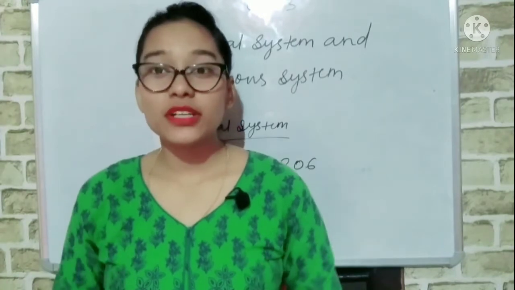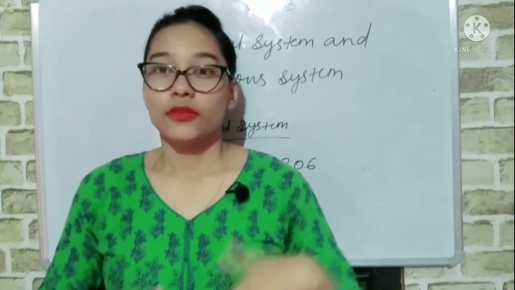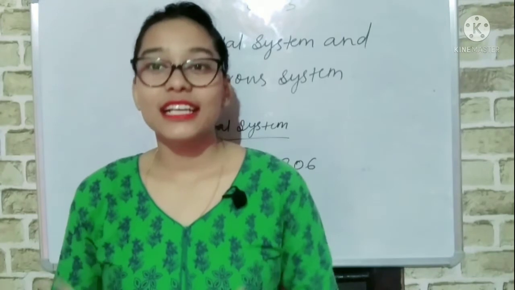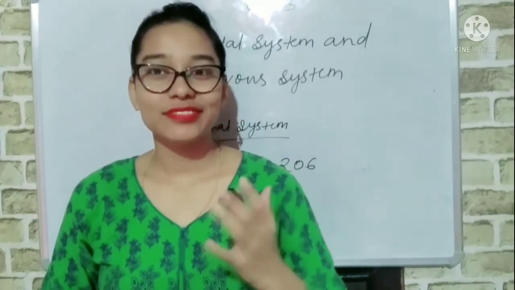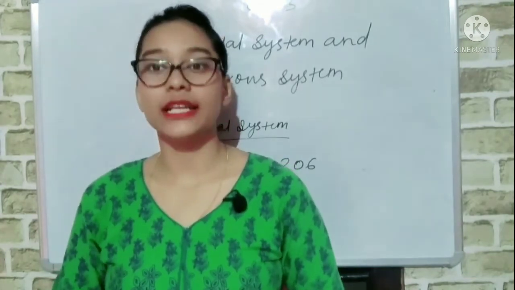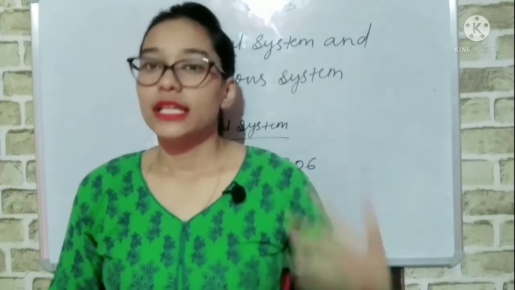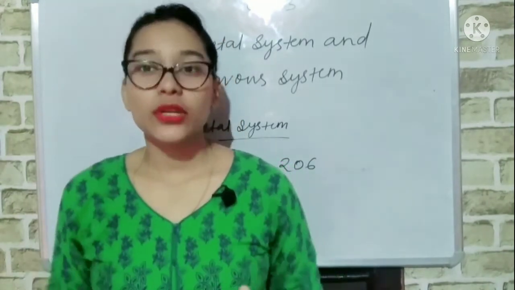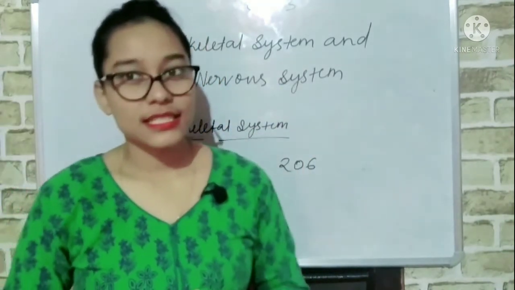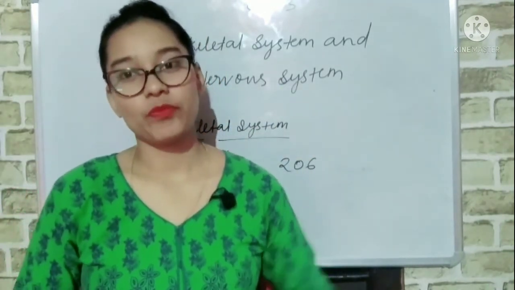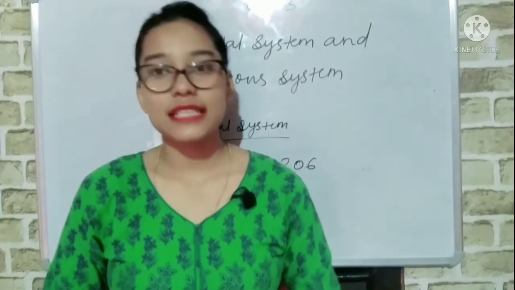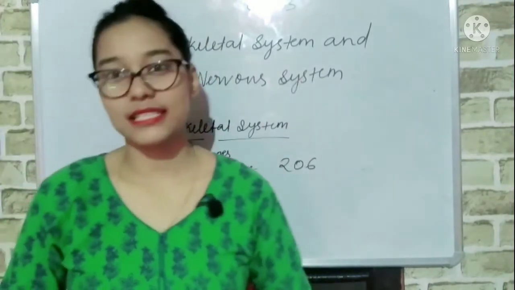And the most important part of our body, with the help of which we can think, can you guess what that is? That is our brain, is it not? Our brain is a part of the nervous system. So in this chapter we will discuss elaborately about our skeletal system and nervous system. At first, let us start with the skeletal system.